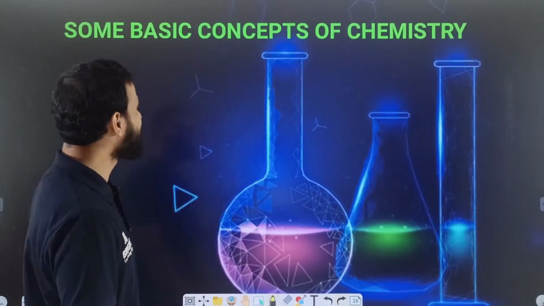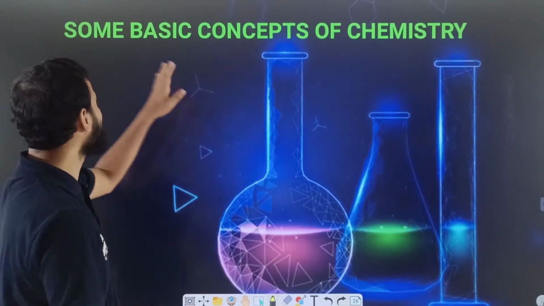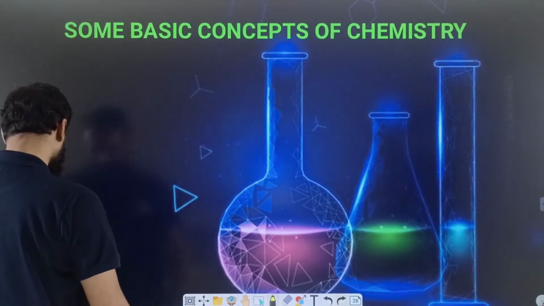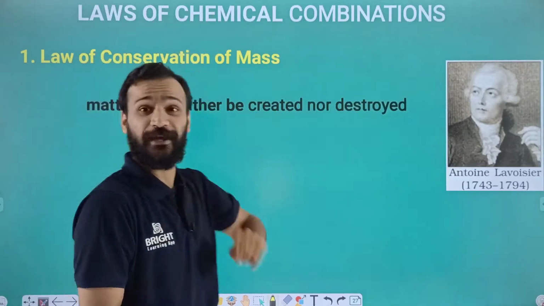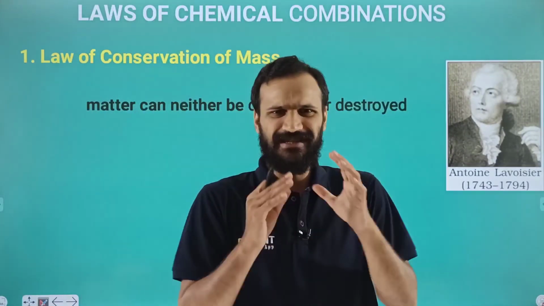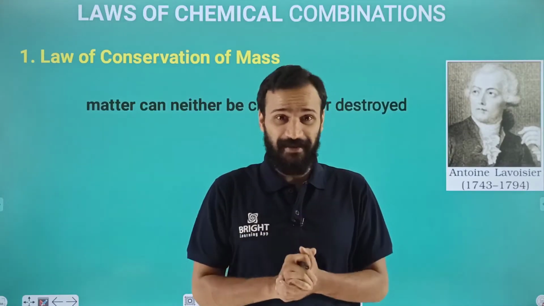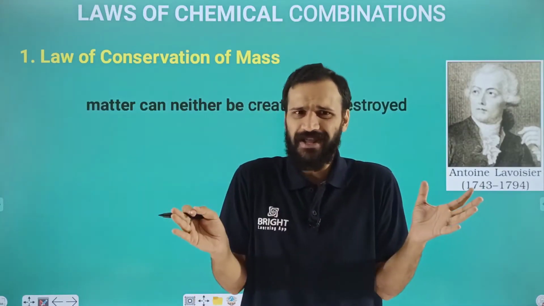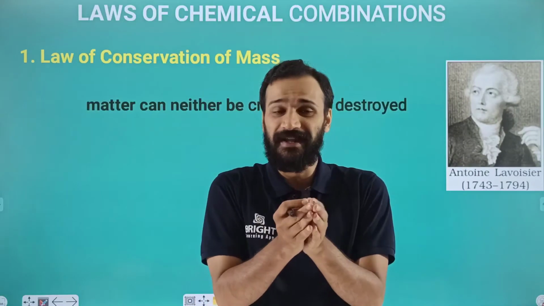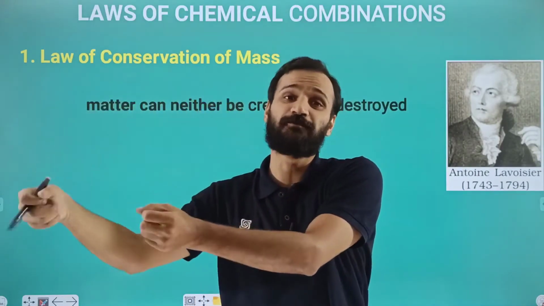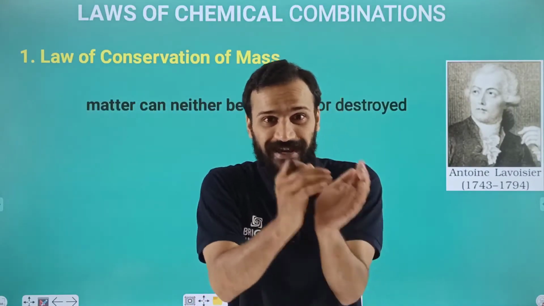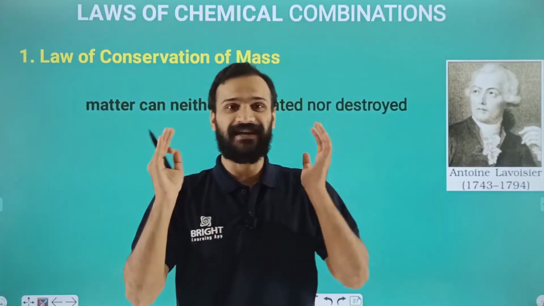Now we are going to discuss an important concept in some basic concepts of chemistry, that is the law of chemical combination. What is the law of chemical combination? The atoms will take part in a chemical reaction. What is a chemical reaction? A chemical reaction is nothing but reactant molecules converting to product. That is the conversion of reactant to product. That is called a chemical reaction.